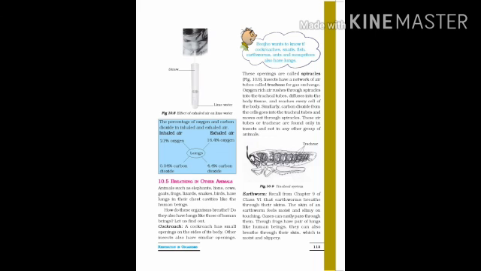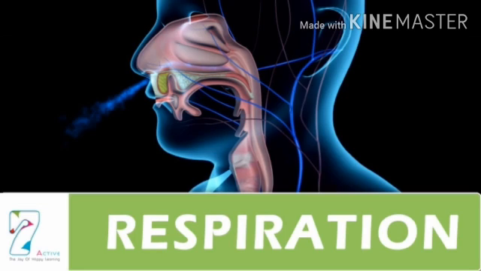The amount of oxygen, carbon dioxide and water vapor in inhaled and exhaled air is given below. Just see this. Inhaled air has 21% oxygen and 0.04% carbon dioxide, and exhaled air has 16.4% oxygen and 4.4% carbon dioxide. I hope you understand the mechanism of breathing and the respiratory system, isn't it?